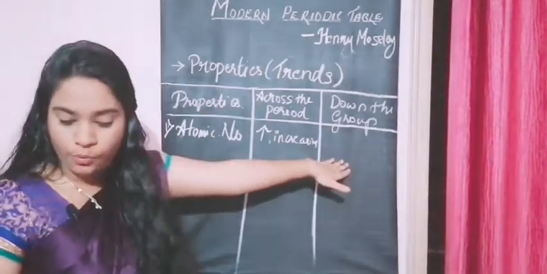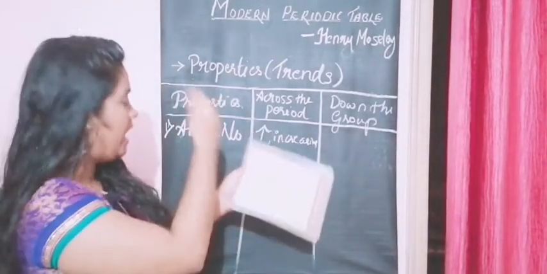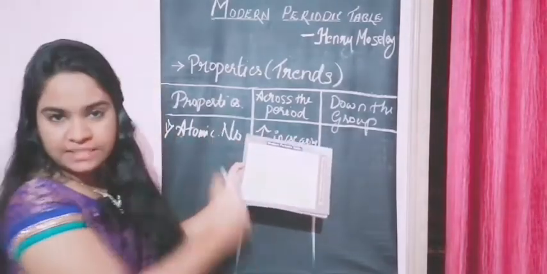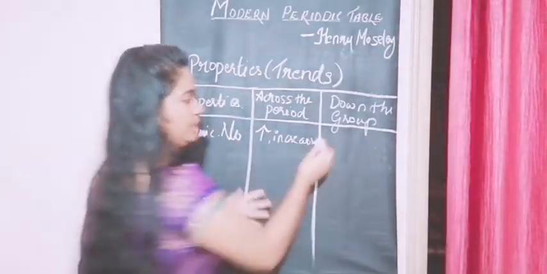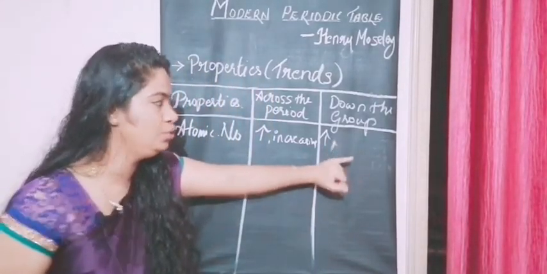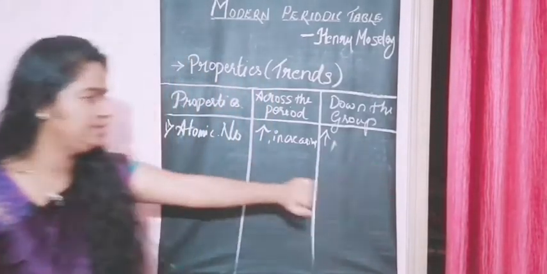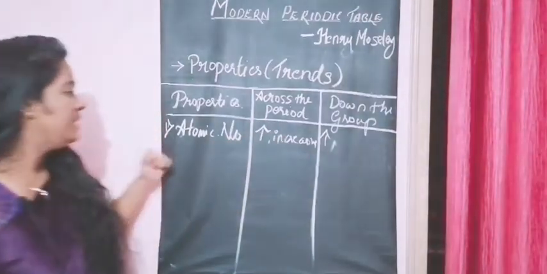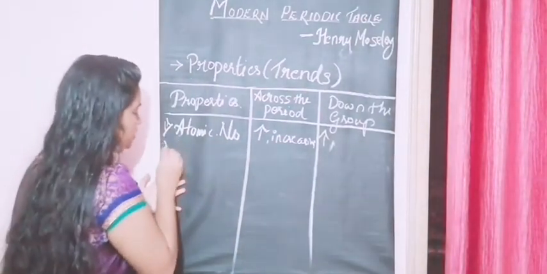Then down the group, what is happening? Atomic number down the group is also increasing, right? So even down the group it's increasing. I'm not writing it as increasing, you have to note it down. Next property. What is our next property?